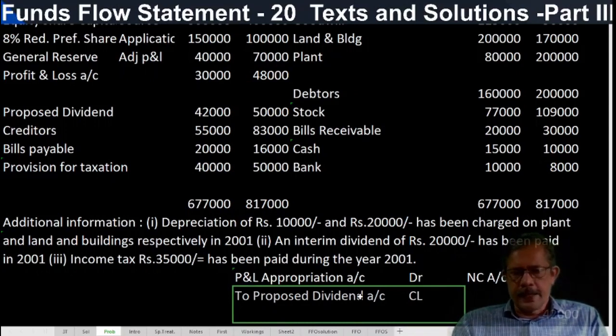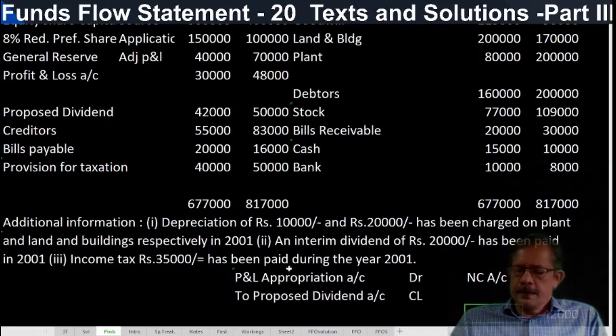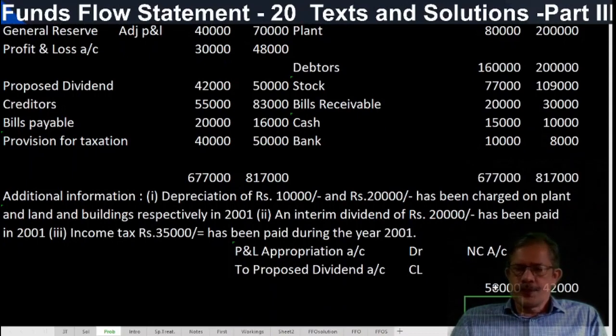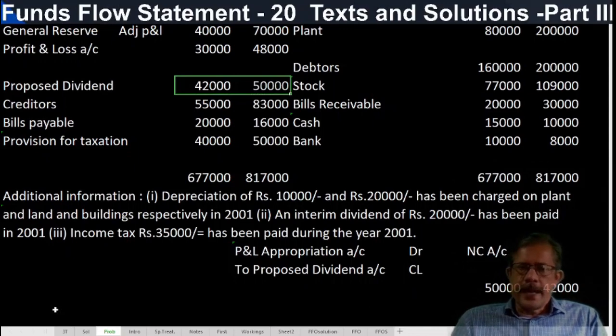When an item is debited to the adjusted P&L account, it increases funds from operation. So funds from operation is increased by 50,000. Source increased by 50,000, application increased by 42,000. What is the net difference? 8,000. So in that respect, this item can be taken as a non-current item.